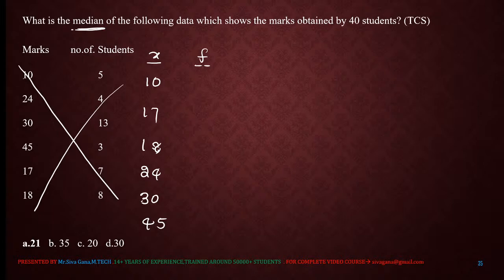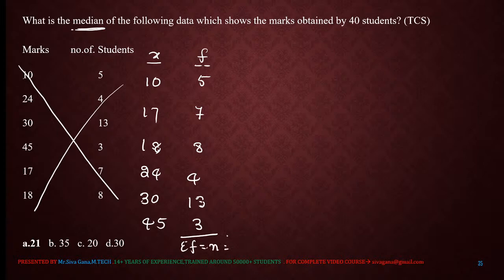Corresponding frequency: 10 has frequency 5, 17 has frequency 7, 18 has frequency 8, 24 has frequency 4, 30 has frequency 13, 45 has frequency 3, right? Total is sigma f, nothing but n.